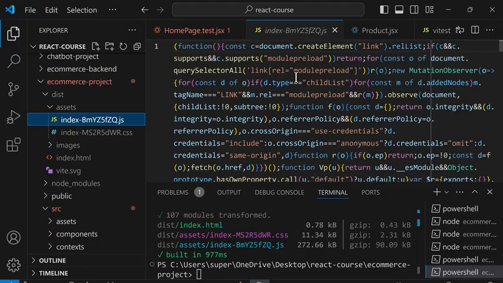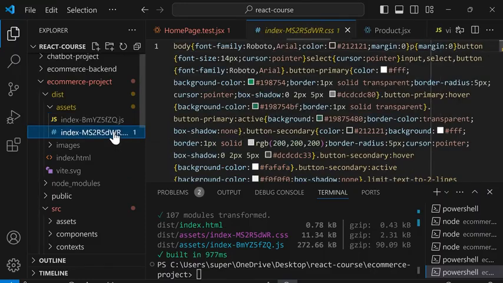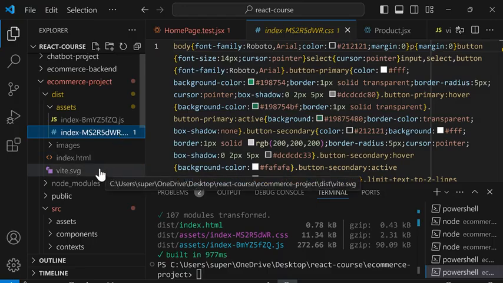This is because when we open a website, our browser needs to download all the front-end code and run it. By combining and compressing the code, it makes our website load faster. And Vite did the same thing with the CSS. You can see that it combined all of our CSS files together and compressed it. So now our front end is optimized and it's ready to be put on the internet.